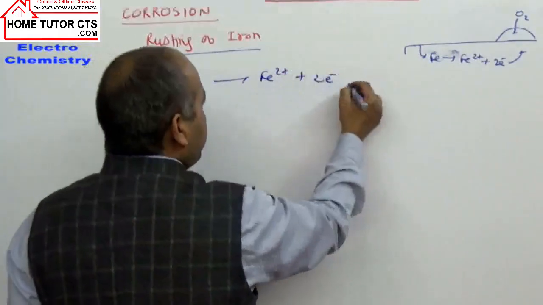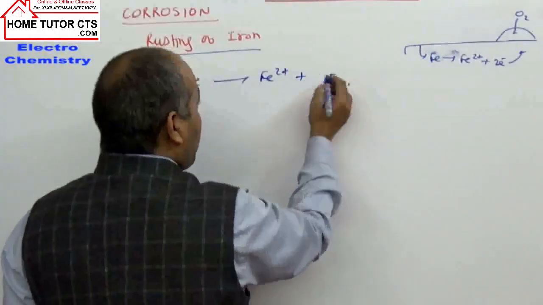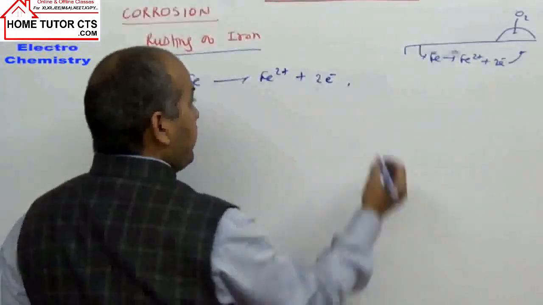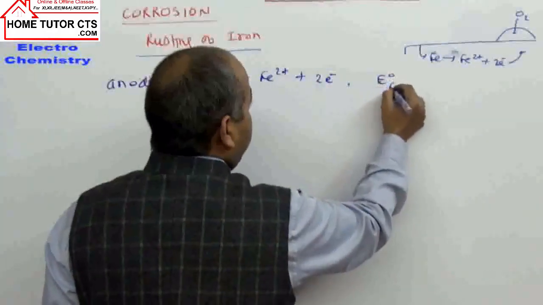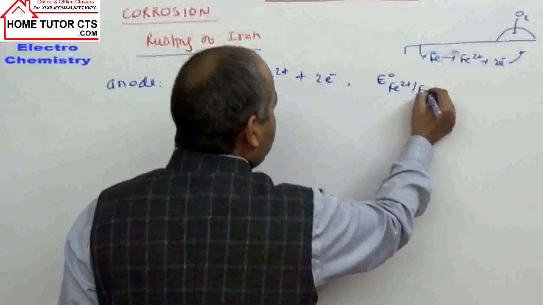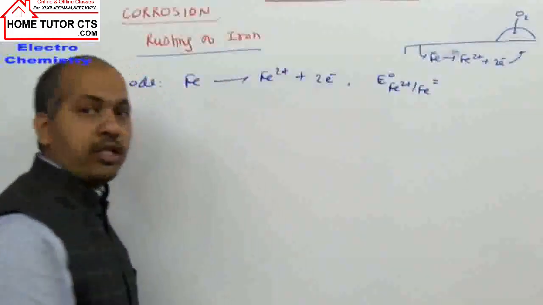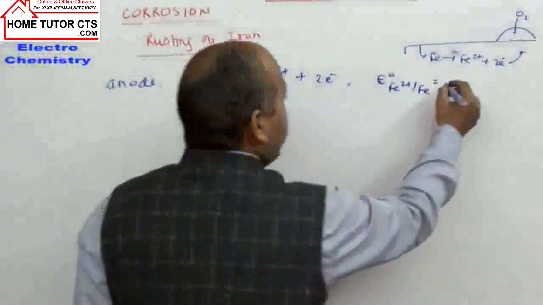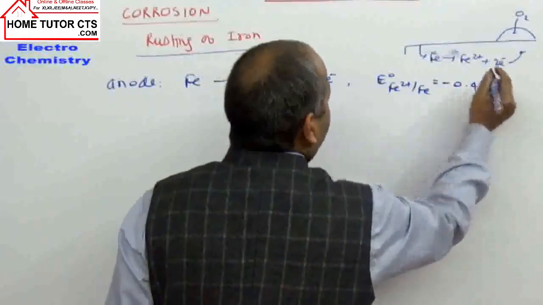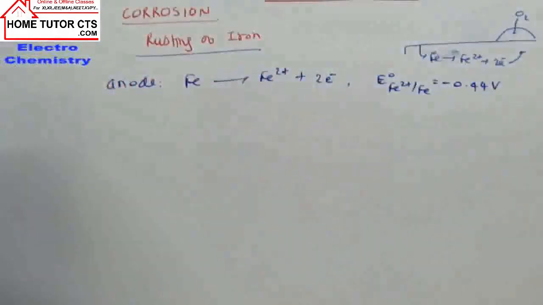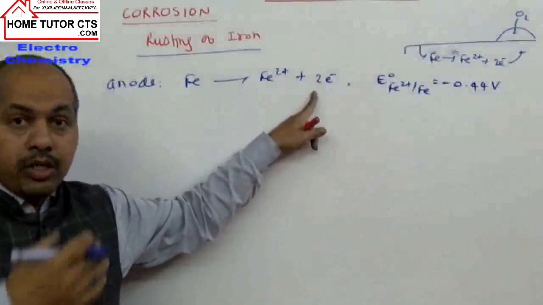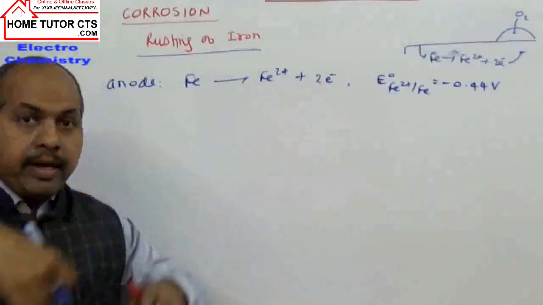For this oxidation reaction, if you can recall the value from the electrochemical series, how much is the standard reduction potential E naught for iron? It is taken as minus 0.44 volt, and these electrons travel to the other part through the metal.